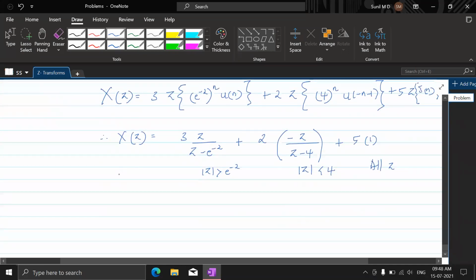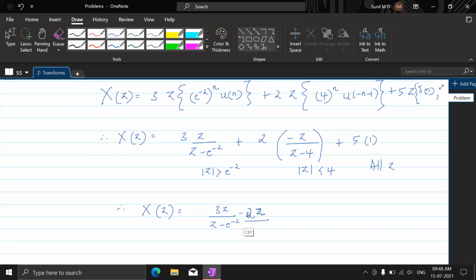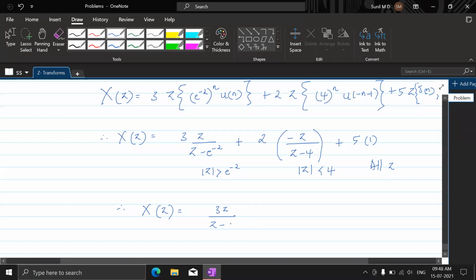Fine. So we shall write, therefore, X of z, since this is double-sided sequence, it is 3z by z minus e power minus 2 minus 2z by z minus 4 plus 5 with ROC z greater than e power minus 2 and less than 4.